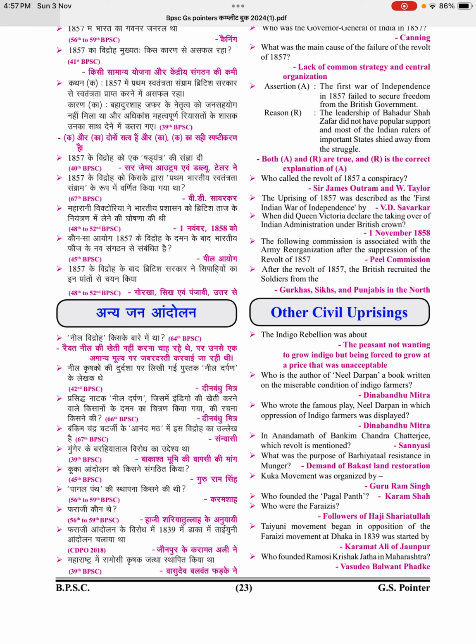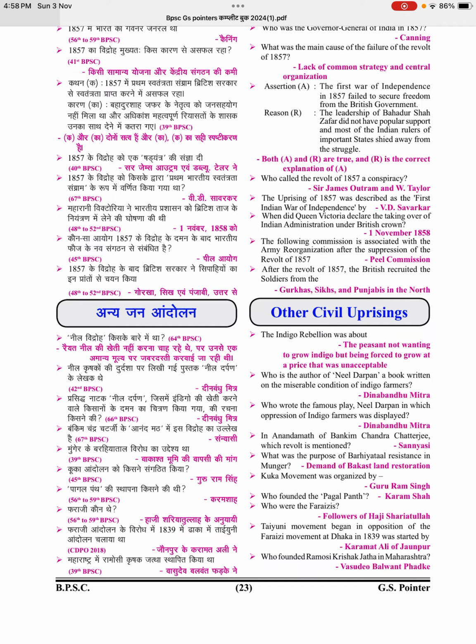Who called the revolt of 1857 a conspiracy? Sir James Outram and W. Taylor. The uprising of 1857 was described as the first Indian War of Independence by V.D. Savarkar. When did Queen Victoria declare the taking over of Indian administration under the British Crown? 1 November 1858. The following commission is associated with the army reorganization after the suppression of the revolt of 1857: Peel Commission. After the revolt of 1857, the British recruited soldiers from the Gurkhas, Sikhs and Punjabis in the north.